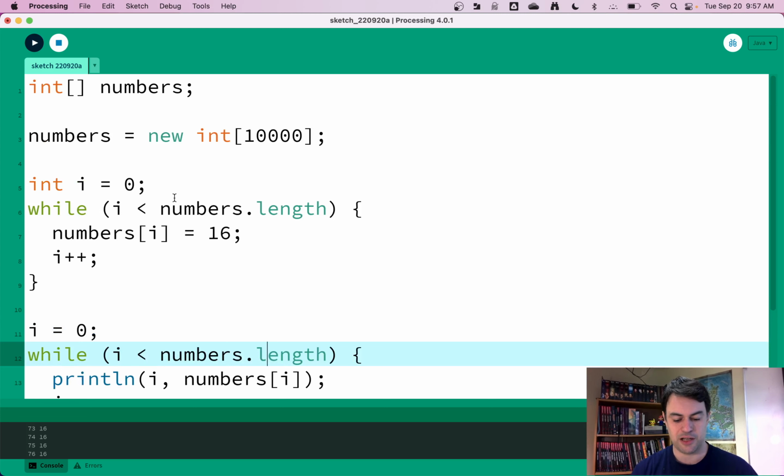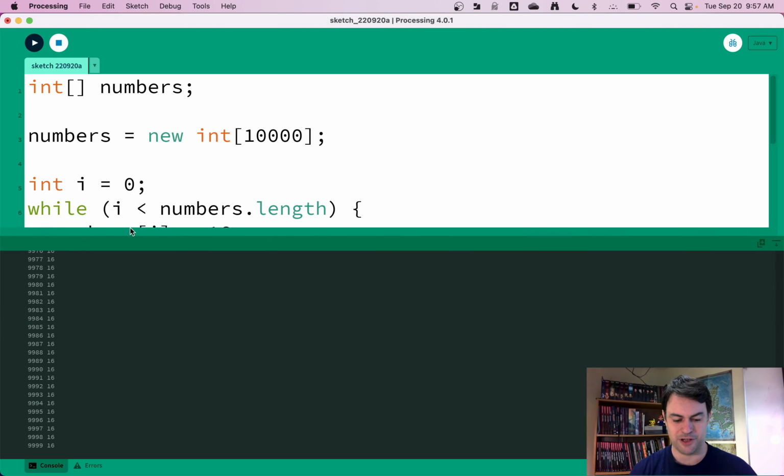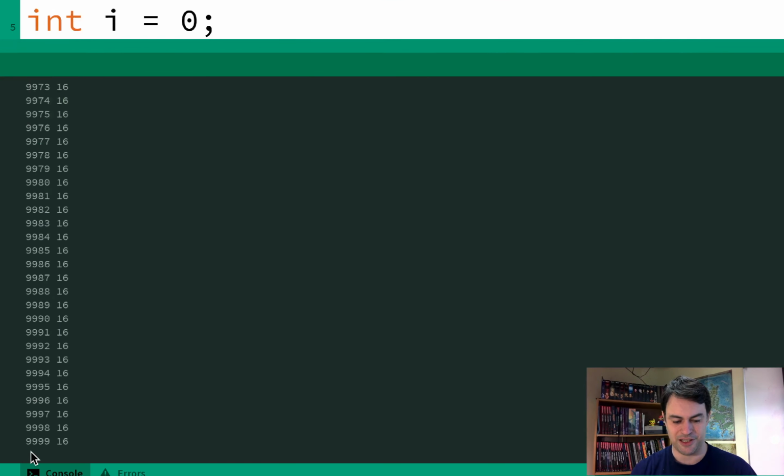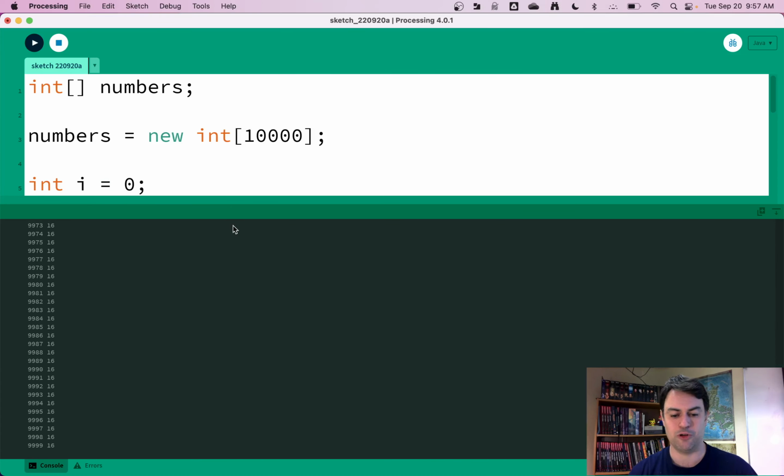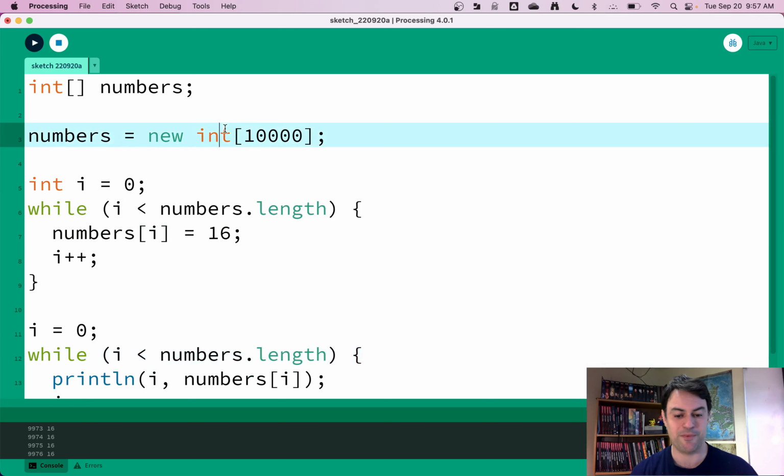One last thing, I guess I'll just confirm. 10,000 is pretty annoying. I guess we'll run. We can see it goes all the way up to 9,099. And you see how with that loop, we didn't do really any more work, but now it worked for 10,000 numbers. I can make it work for 100,000 numbers, and it's no extra work really for me. So building in these loops and working with data structures makes for very efficient code.